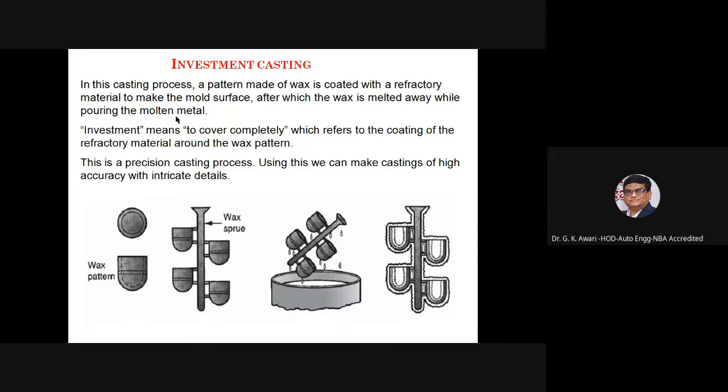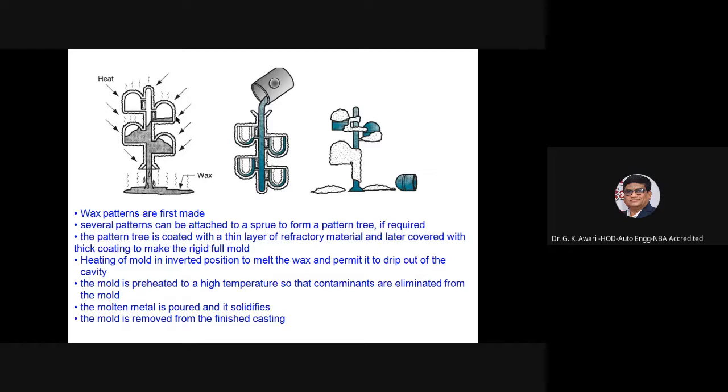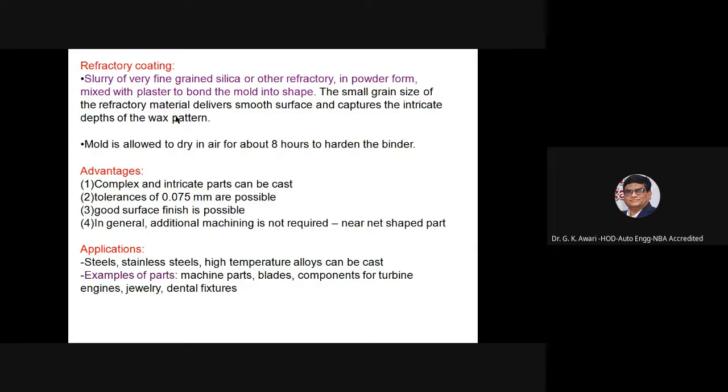Using this, we can make castings of high accuracy with intricate details. Wax pattern. So the advantages of this one: complex and intricate parts can be cast.